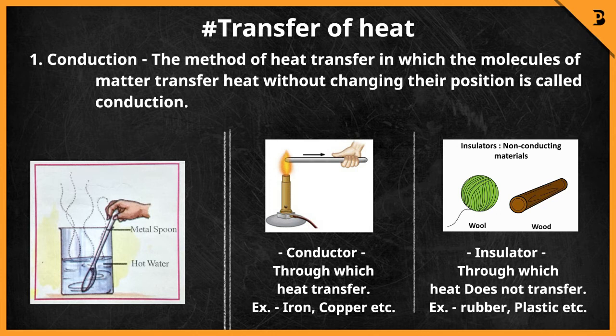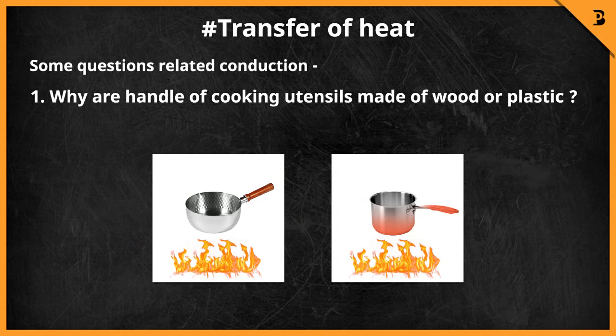Now we have some questions. Students, the first question is, why are handles of cooking utensils made of wood or plastic? We have already learned that conductors like metals allow heat to transfer from one end to the other, but insulators do not.